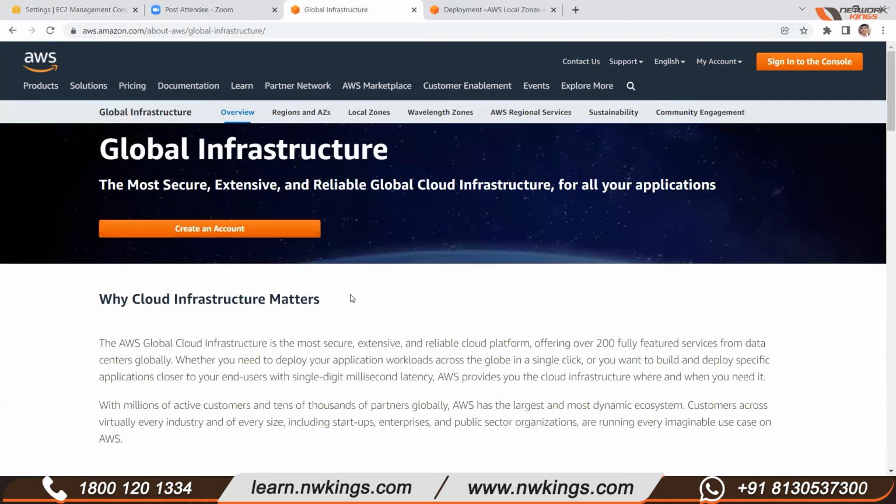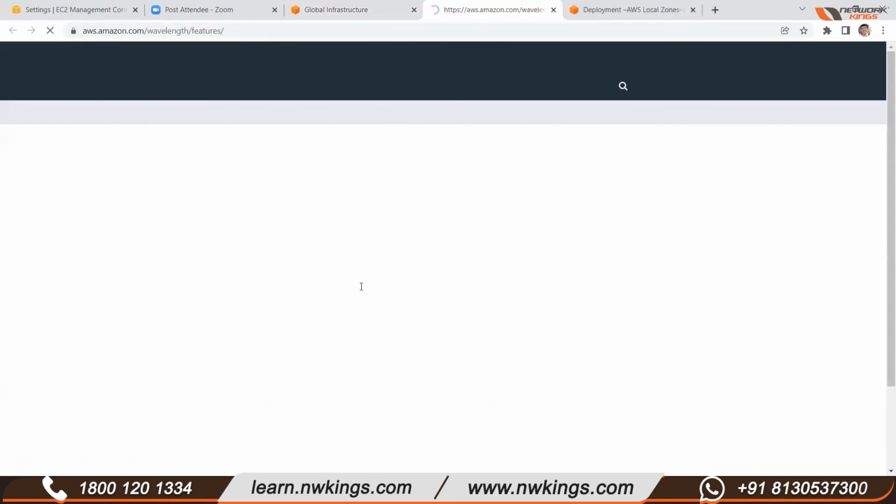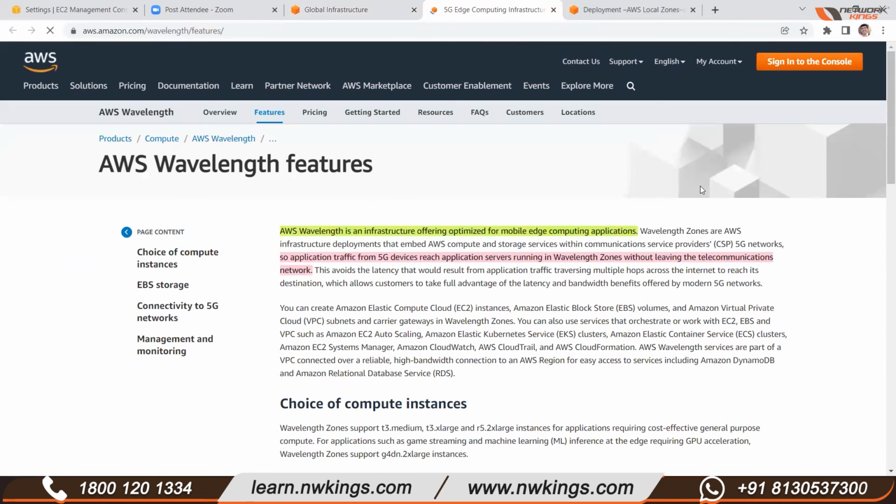But what is a wavelength zone and what is its purpose? If you open the wavelength zone page, you will find the purpose and why they created a wavelength zone separately. A wavelength zone is an infrastructure offering optimized only for mobile edge computing applications. This is the one thing.